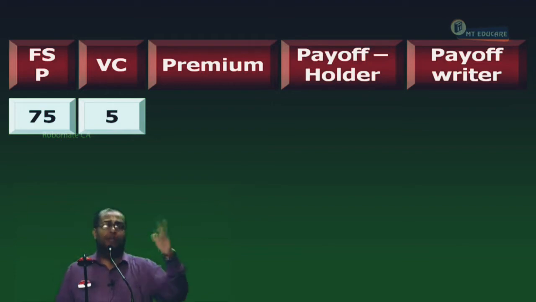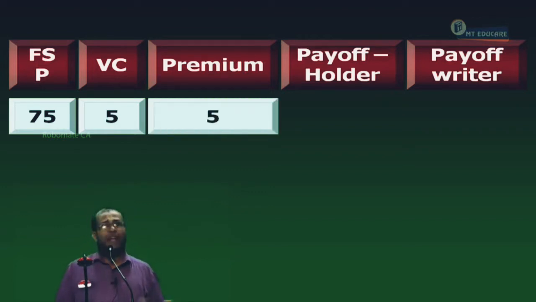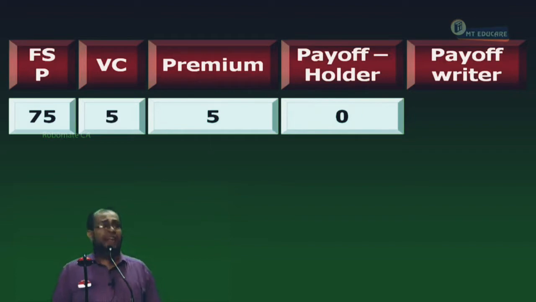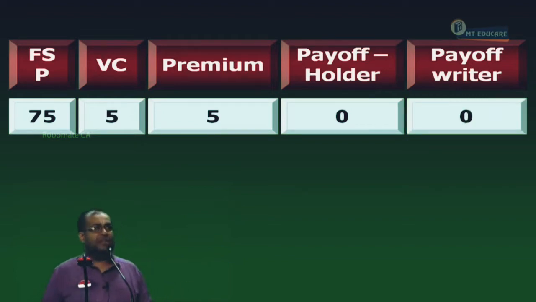The call is worth how much for you? 5 rupees. How much did you pay? 5 rupees. What is your net gain? 0. Now for the writer, what happens is he has to sell at how much? 70 a share, while the share is worth 75. He is suffering a loss of how much? 5 rupees. He earned how much premium? 5 rupees. What is the writer's payoff? 0. Exactly. Can I proceed?